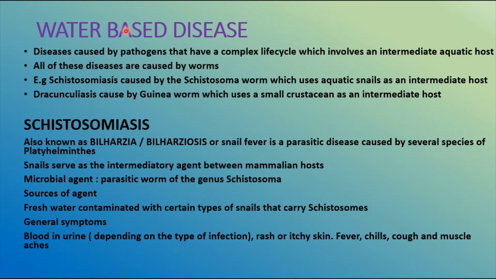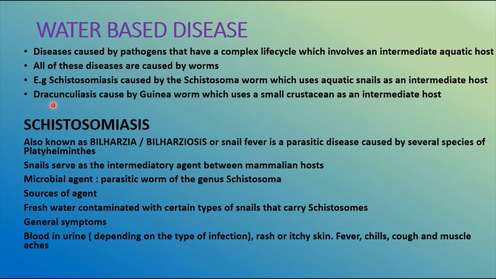All of these diseases are caused especially by worms. Schistosomiasis is caused by the Schistosoma worm, which uses the aquatic snail as an intermediate host. In the same manner, dracunculiasis is caused by the Guinea worm, which uses a small crustacean as an intermediate host. That's how these are classified under water-based diseases.